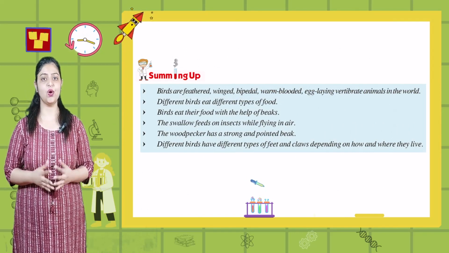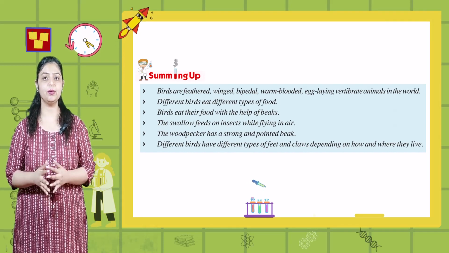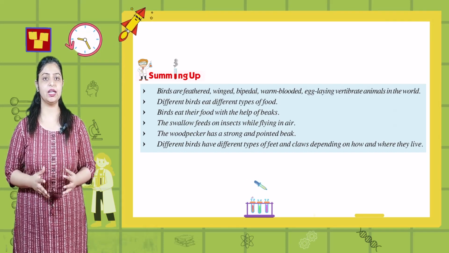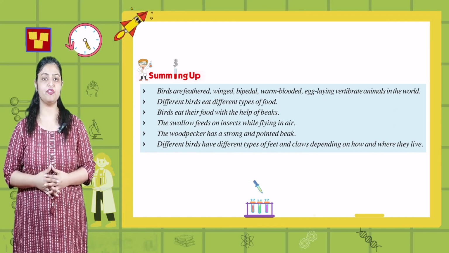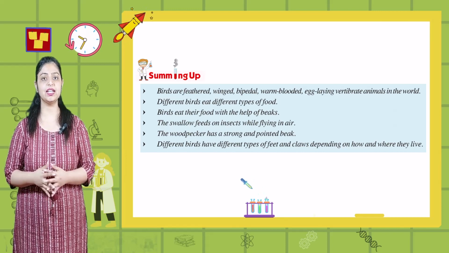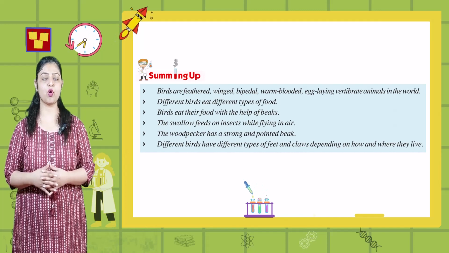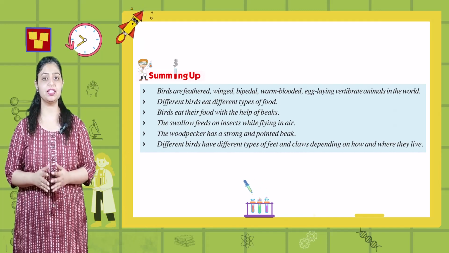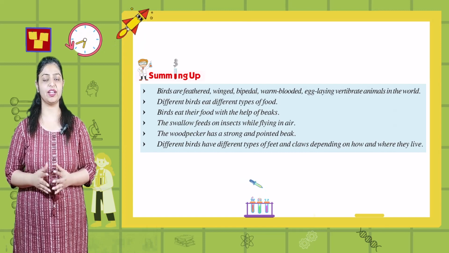Birds are feathered, winged, bipedal, warm-blooded, egg-laying, vertebrate animals in the world. Different birds eat different types of food. Birds eat their food with the help of beaks. The swallow feeds on insects while flying in air. The woodpecker has a strong and pointed beak. Different birds have different types of feet and claws depending on how and where they live.